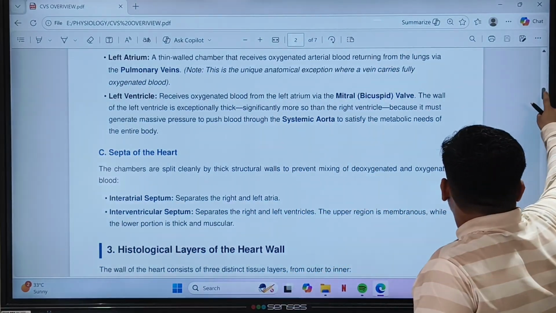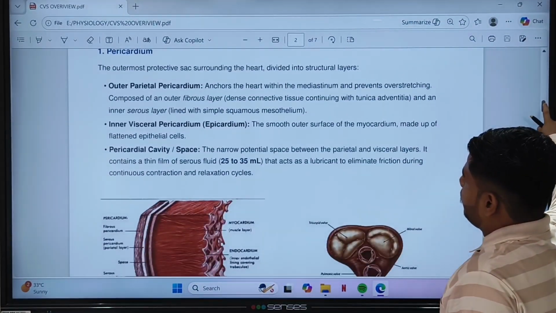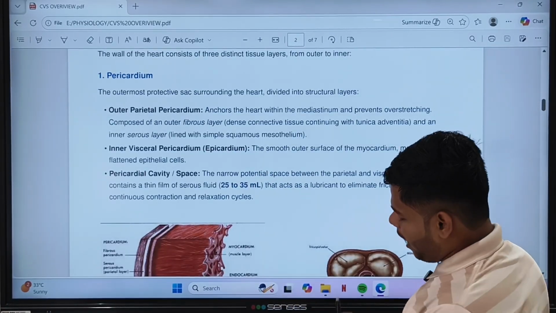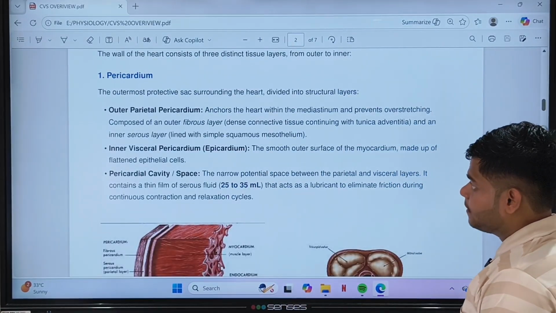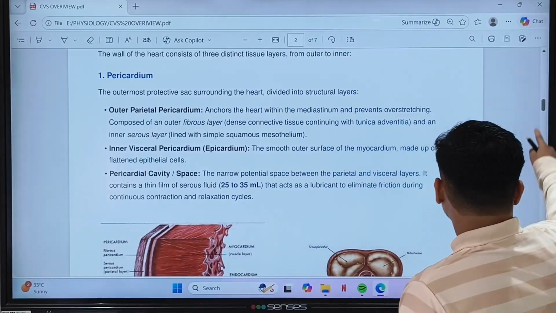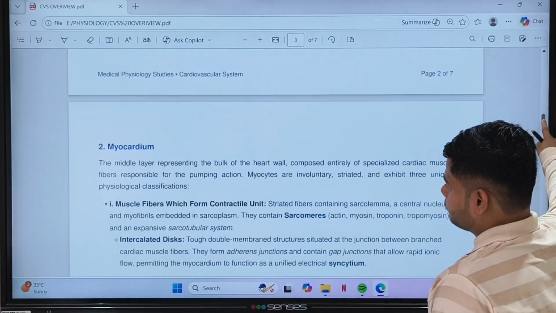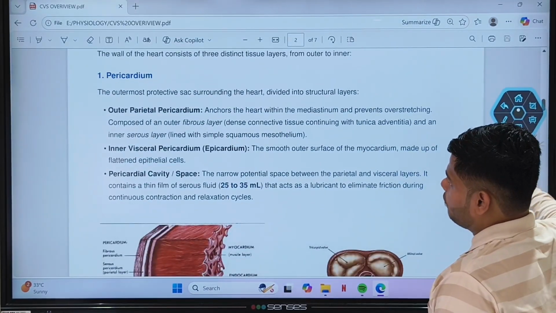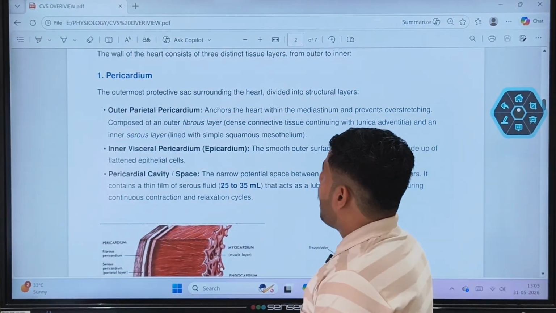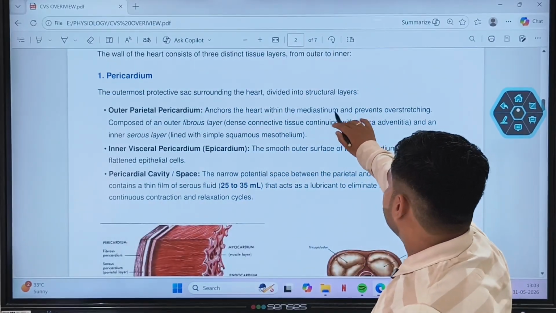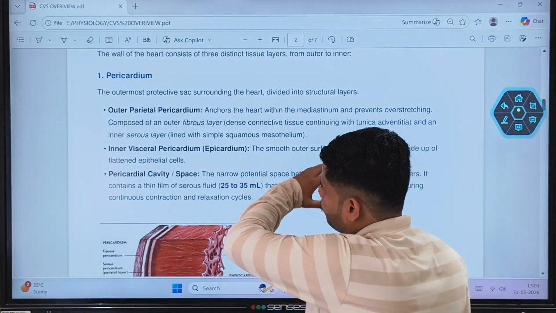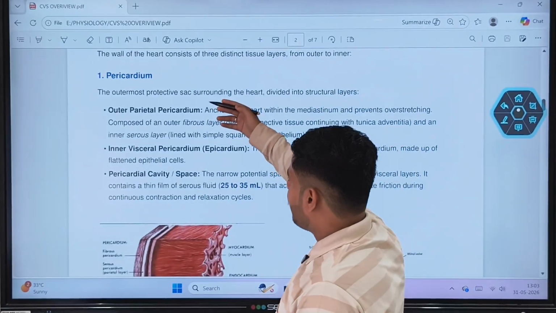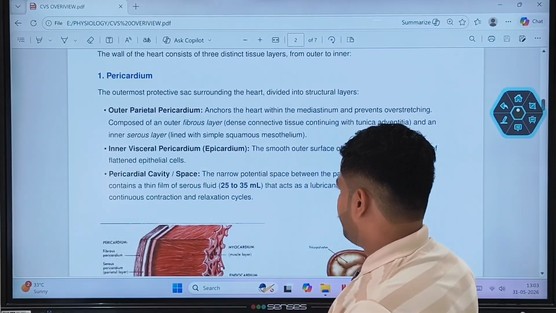Okay. Now the histological layers of the heart. The wall of the heart consists of 3 distinct tissue layers from outer to inner: first the pericardium, then the myocardium, and then the endocardium. The pericardium is the outermost protective sac around the heart. Further, the pericardium is divided into the outer parietal and inner visceral pericardium.